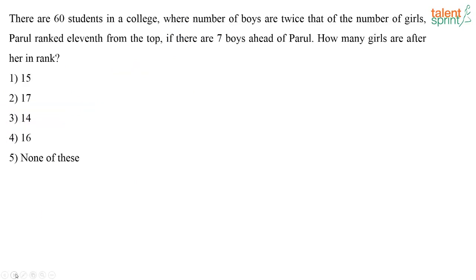There are 60 students in a college where number of boys are twice that of the number of girls. Parul ranked 11th from the top if there are 7 boys ahead of Parul. How many girls are after her in rank? So totally there are 60 students where the number of boys are twice that of the number of girls. So how many boys and girls will be there? There has to be 40 boys and 20 girls.